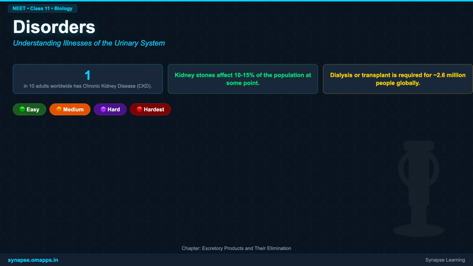Today, we are diving into a crucial topic from Class 11 Biology, excretory products and their elimination, specifically focusing on the disorders that can affect this vital system. We'll start with the basics, then move through medium, hard, and finally, the hardest levels, preparing you thoroughly for your NEET exams. Get ready to explore the fascinating world of kidney health and disease.